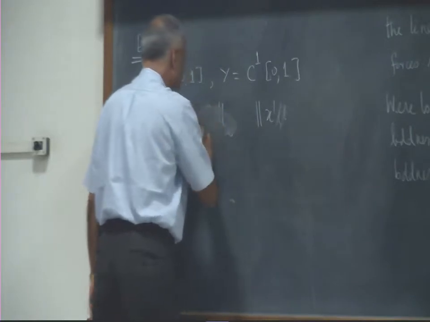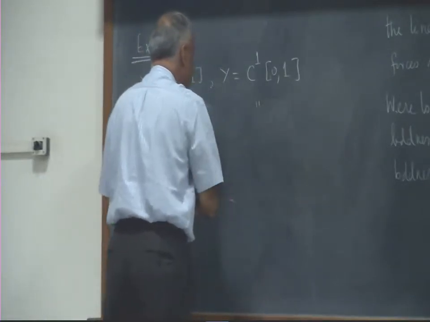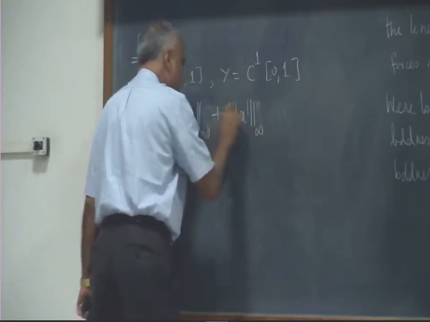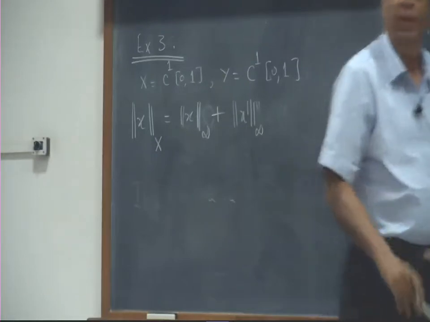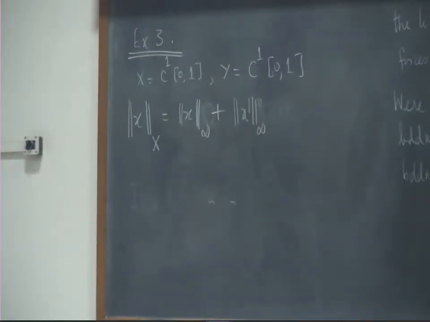I will simply write this. Since x prime is also continuous, I can look at its maximum norm also, and I will add these two quantities and define a new norm. That's a norm. You can verify that it satisfies all those axioms very trivially.